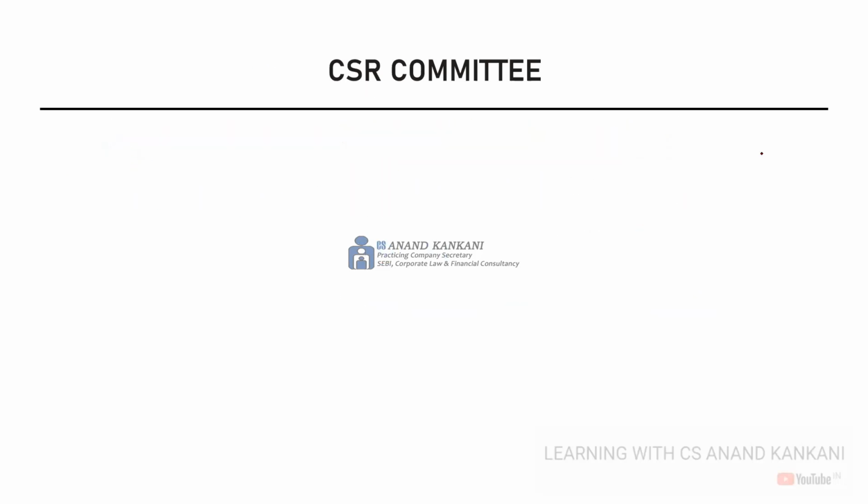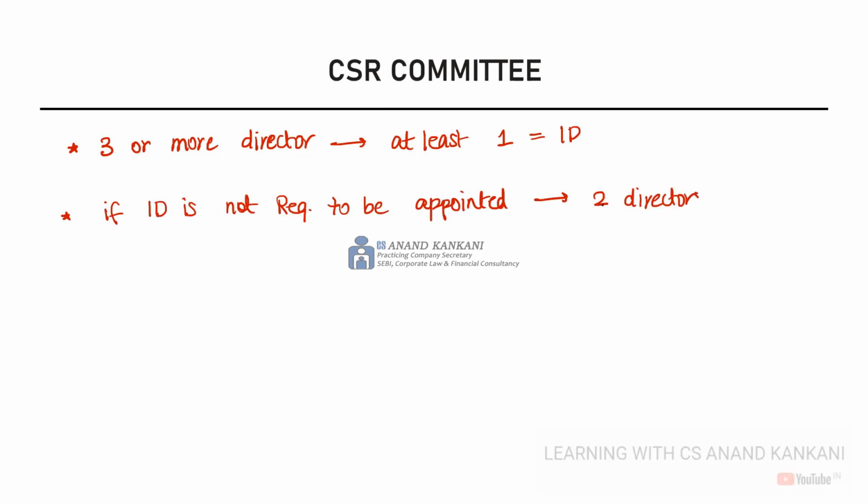Now in the CSR committee, there will be at least three directors, three or more directors. They will be the members of the CSR committee. Also, out of these three, at least one should be the independent director. And if the company is not required to appoint an independent director, in that case, there can be any two directors. So they can be part of the CSR committee.